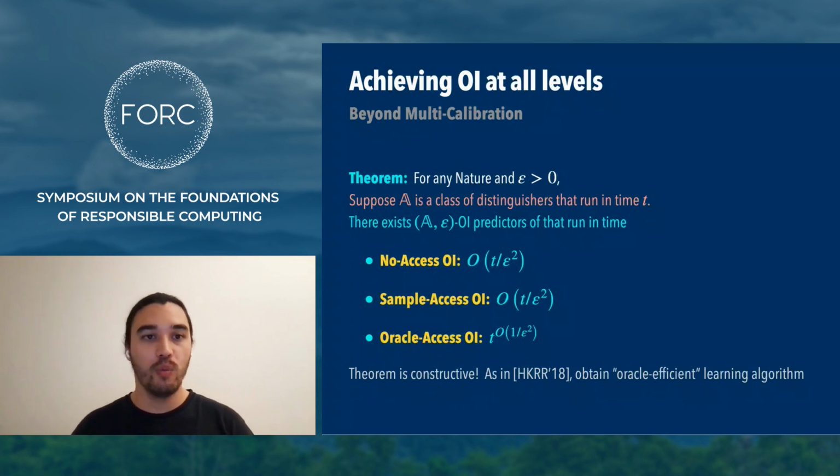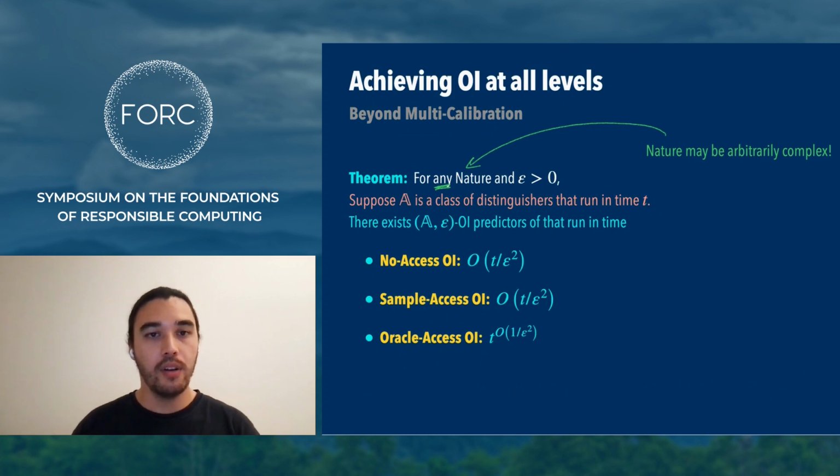And in doing so, we're able to generalize the results from multi-calibration, showing how to obtain OI predictors for all variants of the distinguishers that we consider, so at each of the levels. And again, the theorem is constructive. We prove the feasibility of OI by demonstrating a boosting style learning algorithm. The algorithm works from a small set of samples, so it's statistically efficient. And you can view it as oracle efficient. That is to say that it can be implemented computationally efficiently if you can solve some certain agnostic learning problem.